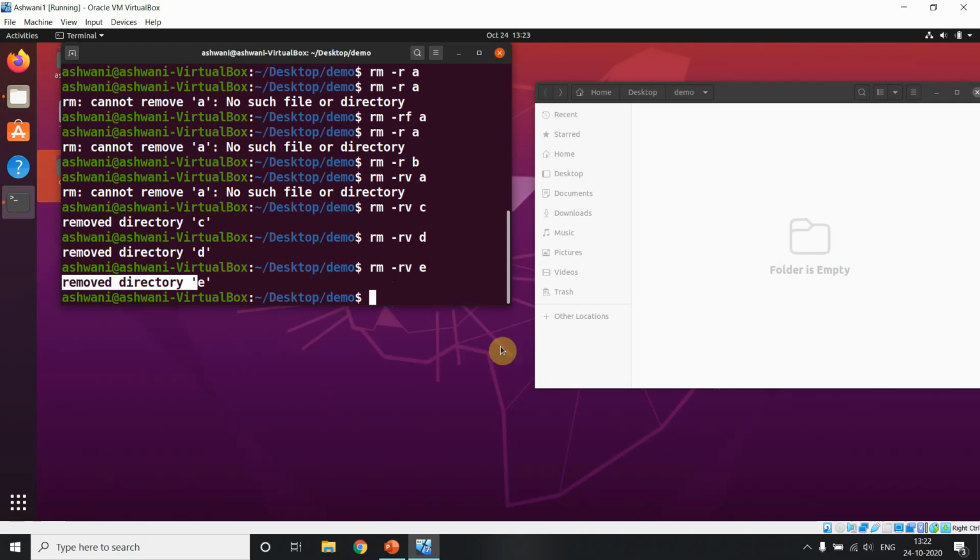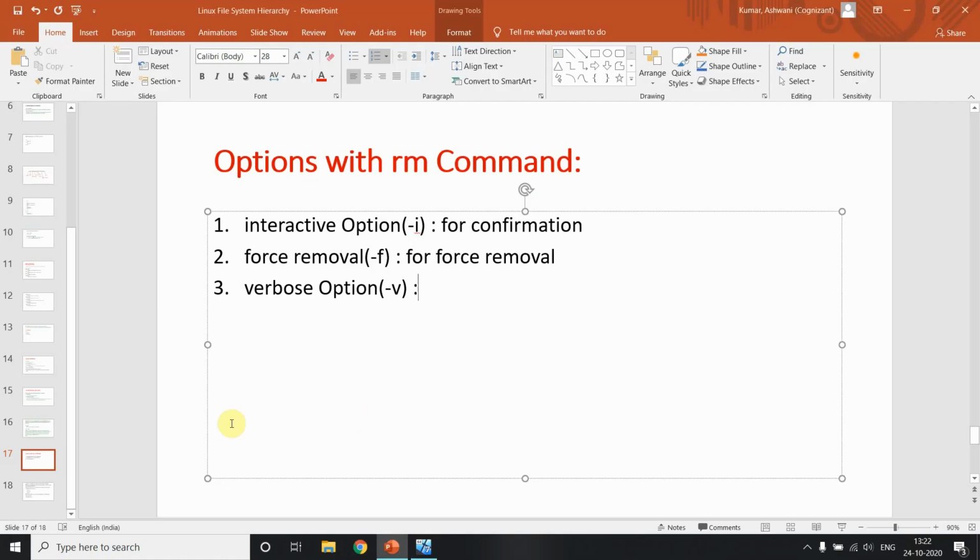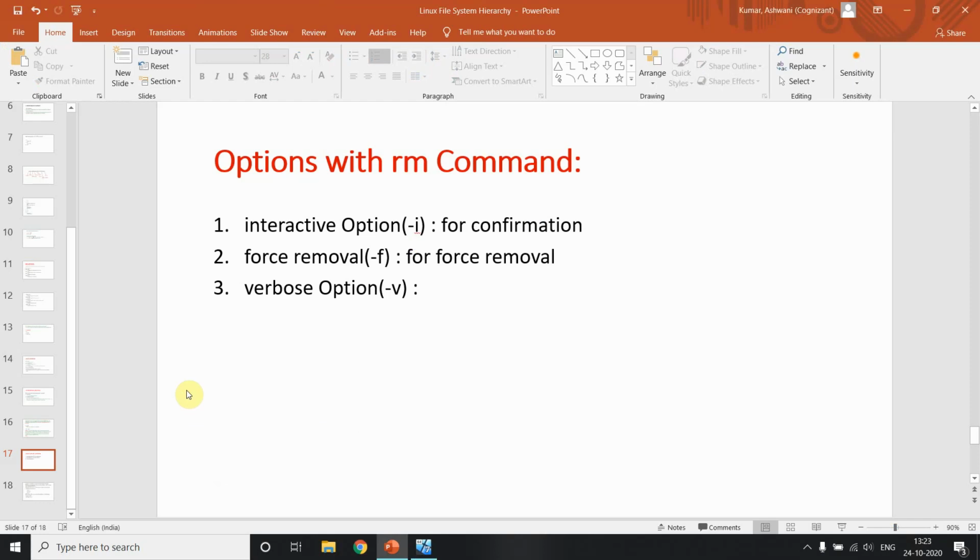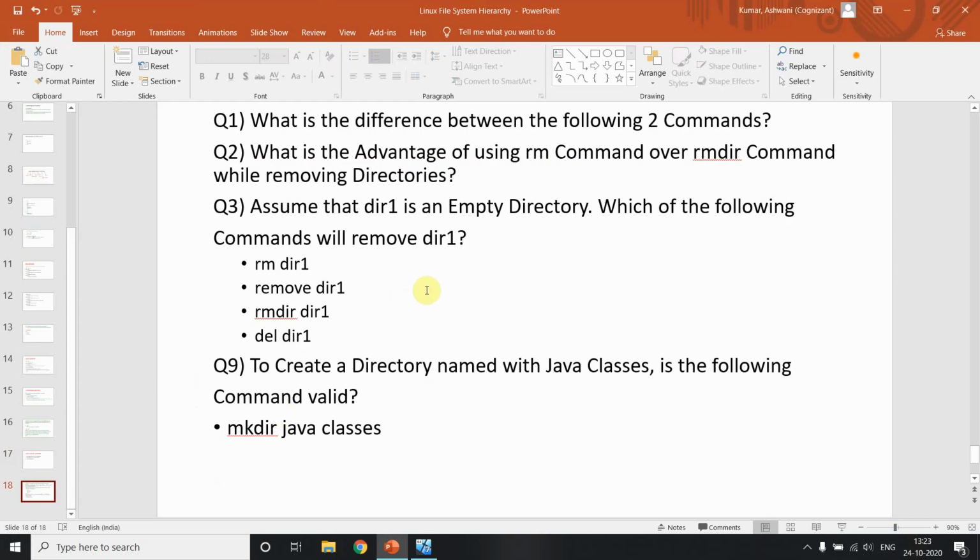There are a lot of options you can explore in the man page and learn about. I think these are the most important ones. I have also put here some questions which are generally asked in interviews, which I found somewhere as important. If you find it good, you can go through it, and if you face difficulties with these questions, you can ask me. I will be happy to answer, but I don't think it is so difficult. We already discussed all these questions, right?